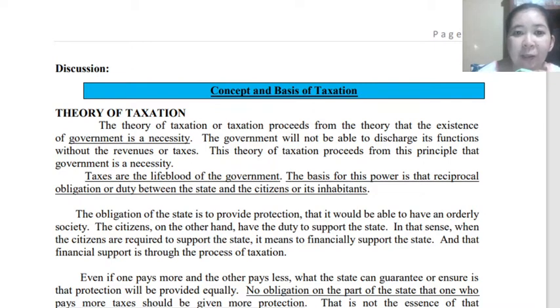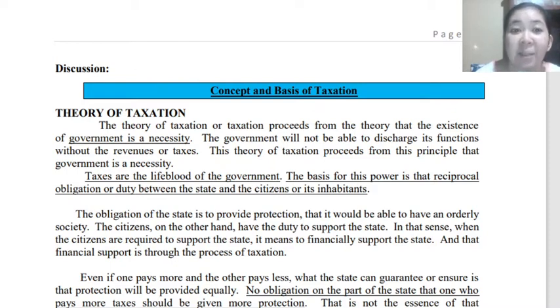Okay. So this theory of taxation proceeds from the principle also that the government is necessary. So we need a government, and in order for them to carry out their responsibilities, they need the income or fund to do it. The fund mainly comes from taxation.